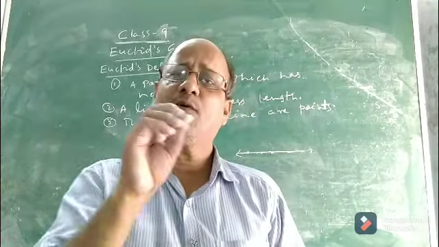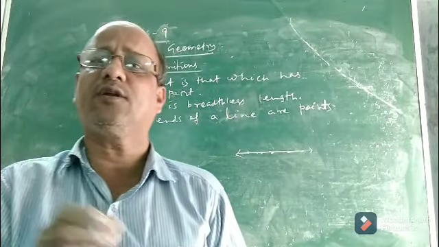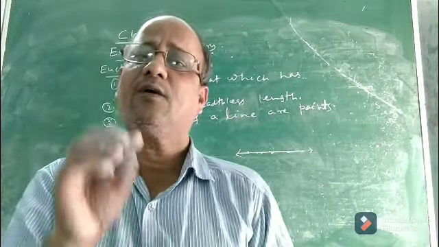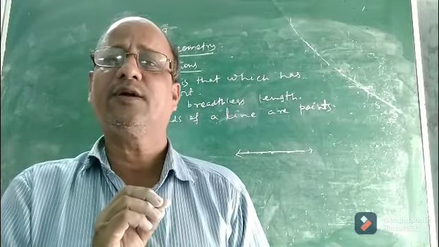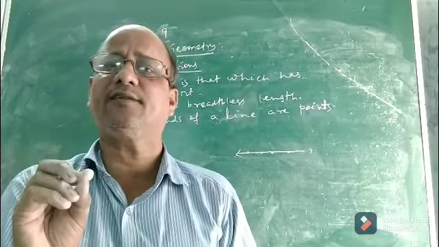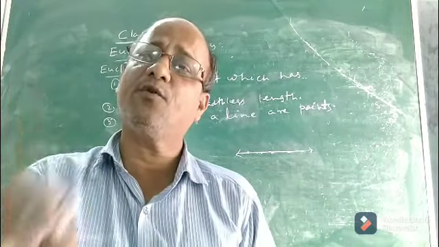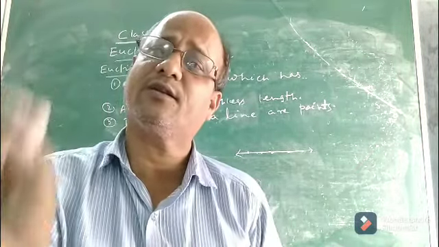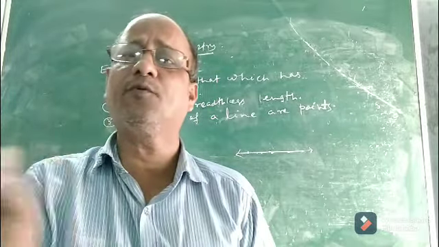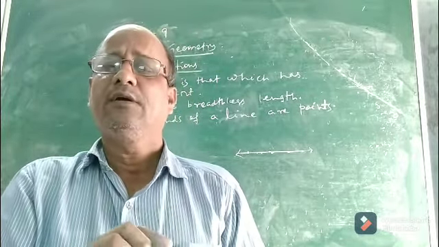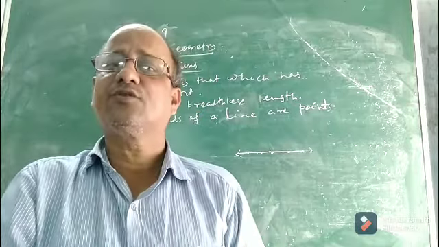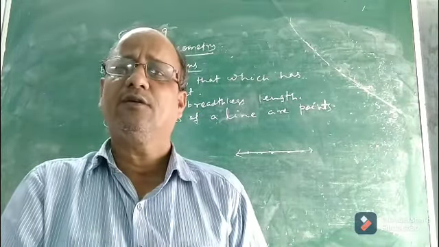So before we go for Euclid's axioms and Euclid's postulates, we must understand what axioms and postulates are. Actually, axioms and postulates are only statements which need no proof. They are already proved, or they are universally verified or universal truth. They require no proof. They are interchangeably used. They are synonyms of one another.